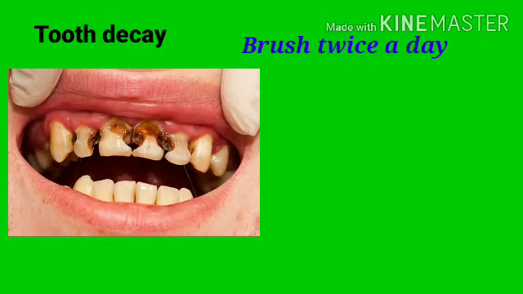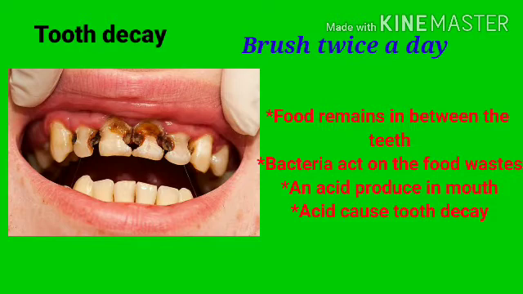Let us have a discussion about the reason behind tooth decay. After having food, after chewing, food waste will remain in our mouth, in between the teeth. In that food waste, some bacteria will be activated.